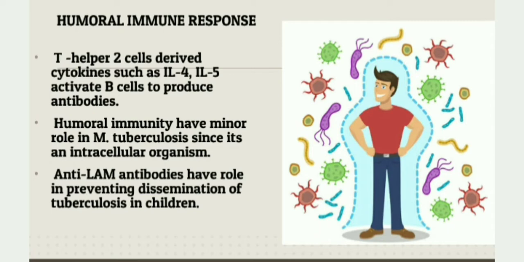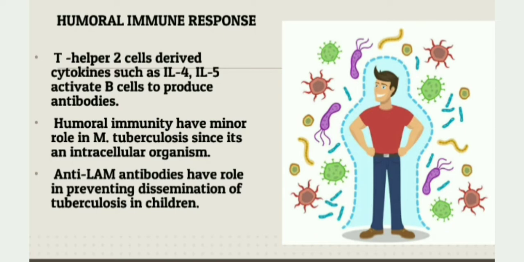With assistance from helper T cells, the B cells will differentiate into plasma B cells that can produce antibodies against a specific antigen. The humoral immune system deals with the antigen from the pathogens that are freely circulating or outside the infected cells. Because of this reason, humoral immunity has a minor role in case of Mycobacterium tuberculosis since this bacteria is an obligate intracellular organism.